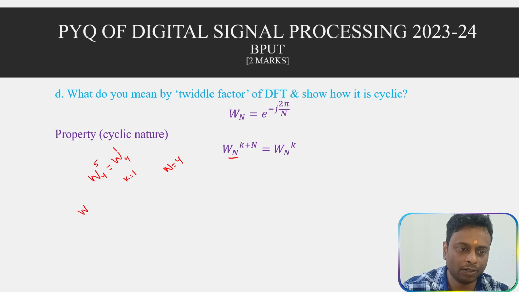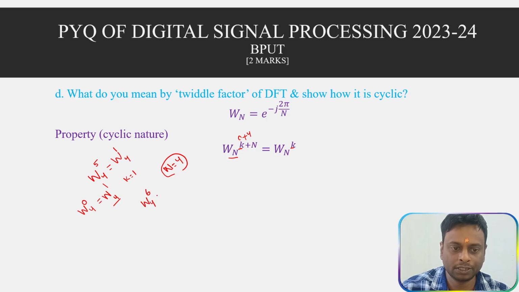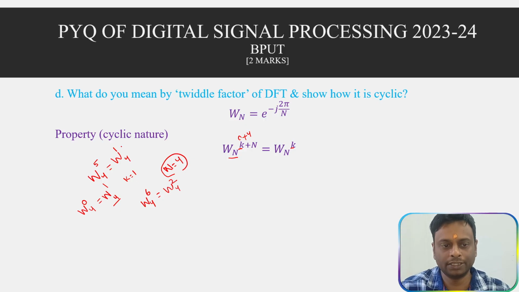Similarly, W_4 to the 0 has the same value as W_4 to the 4, because it is W_N to the k, where k is 0 and 0 plus 4 gives 4. Similarly, W_4 to the 6 would be W_4 to the 2. So it repeats. This is known as being cyclic in nature, which is why it is known as cyclic.